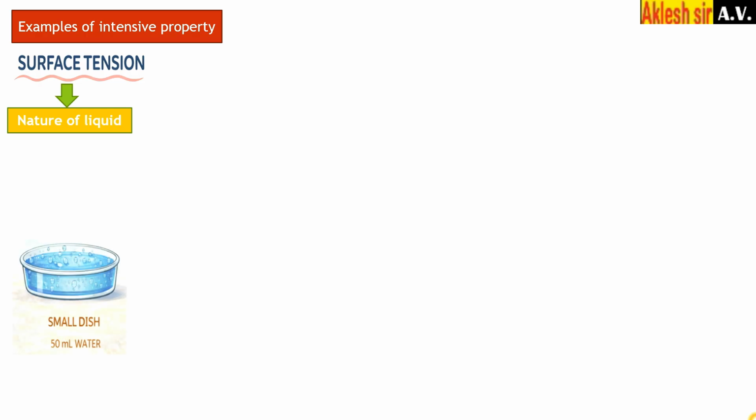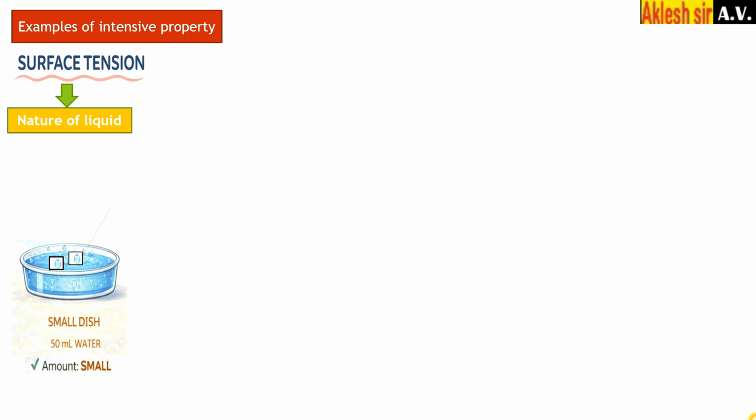So we will take one example, that is 50 ml of water. In 50 ml of water, you can see on the surface the quantity we have taken is very small. Here on the surface there is formation of water droplets. Water droplet formation is a surface tension phenomenon. If surface tension is there, the water droplet will form, because a water droplet is formed only when there is surface tension.